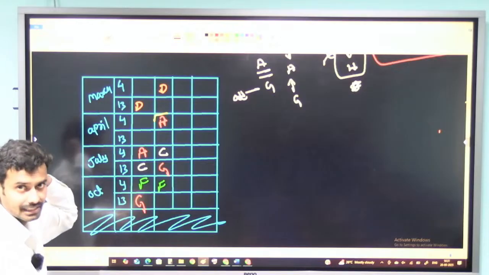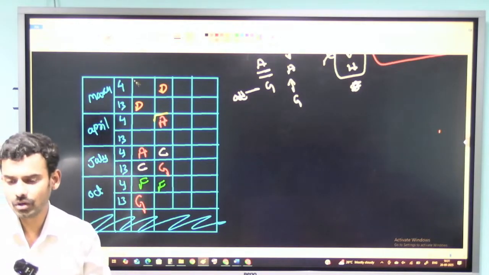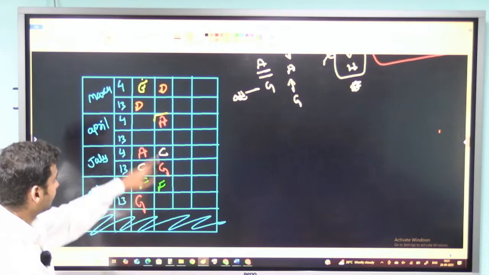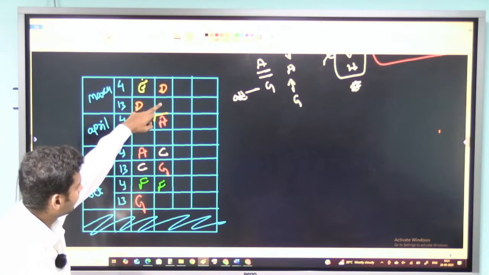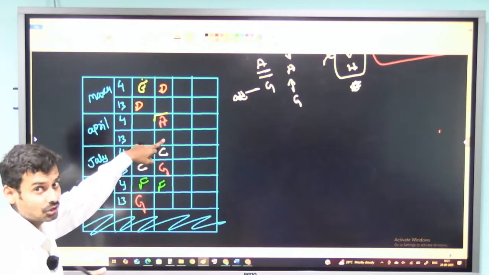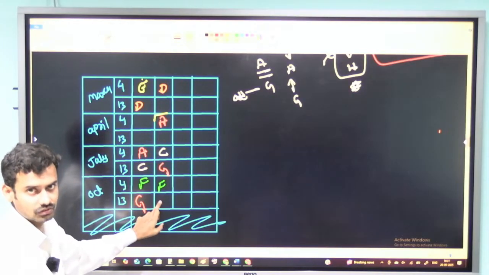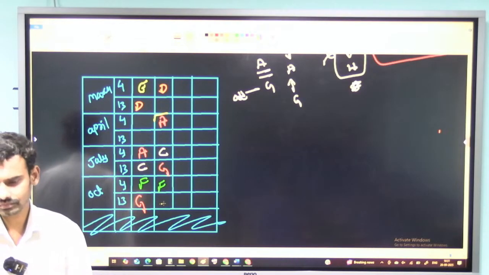Then there is no other place for E. So the only condition left for me is this one. In the first one, I can fix E here. In the second condition, A is here. If I take E either here or here, then there will be 0 people between them. But the question is saying there are more than 2, so I can't take E here. The only place left for E is this one, so I will be fixing E here.